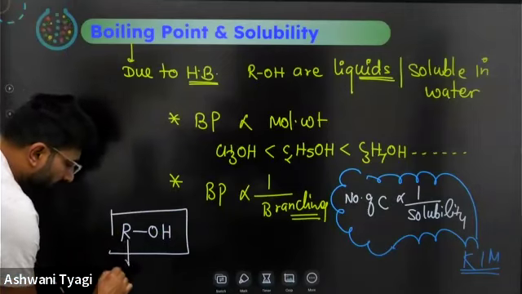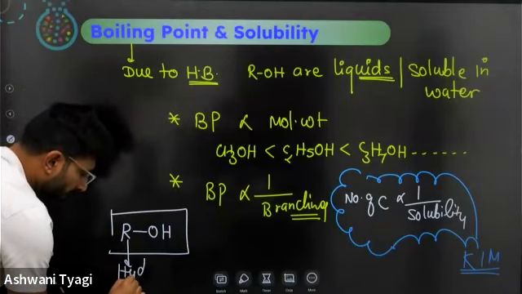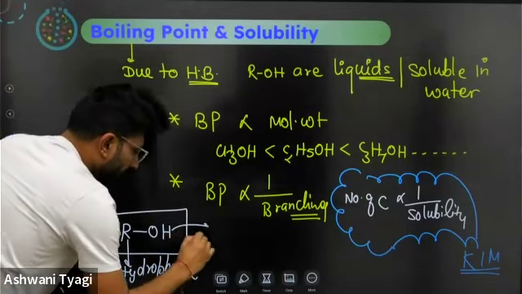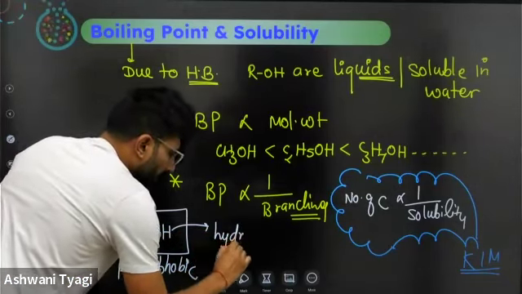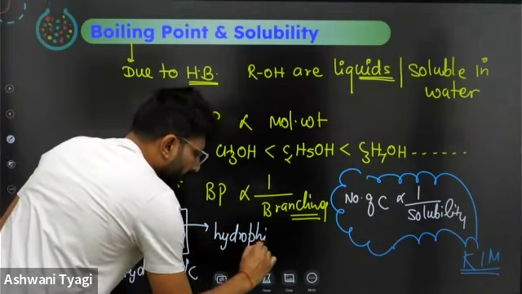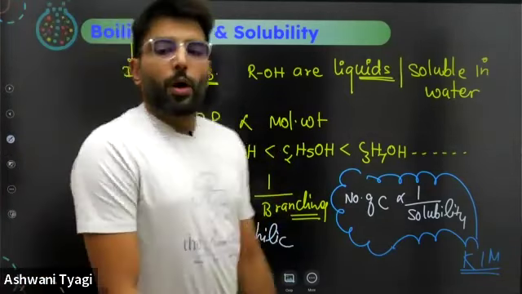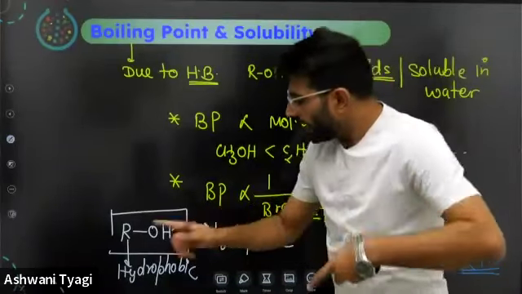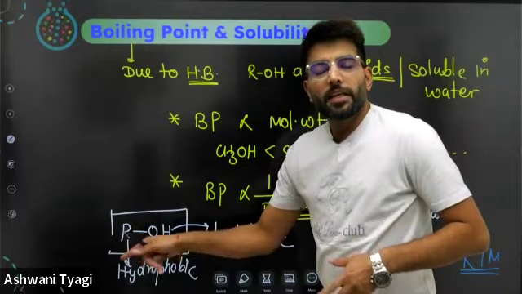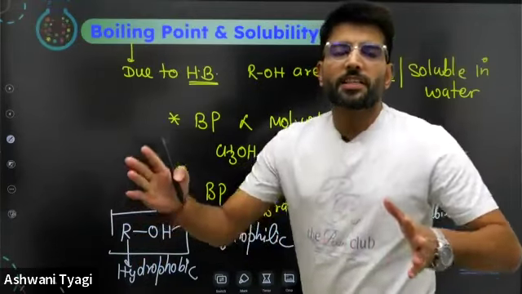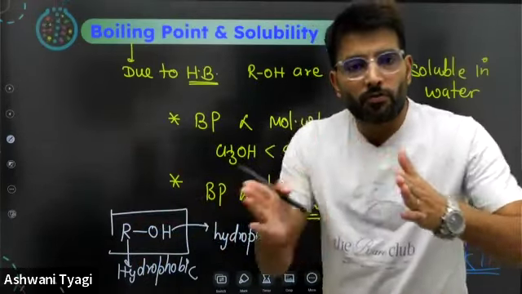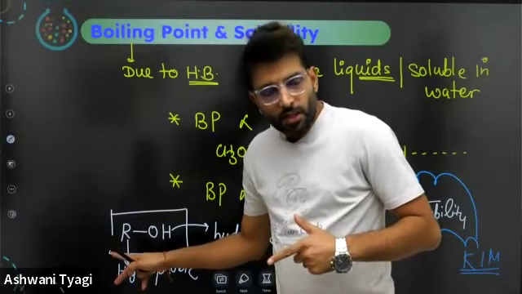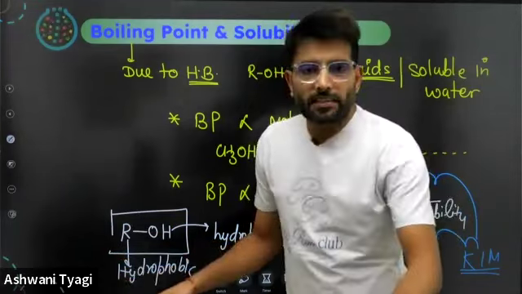ROH, if we discuss, it has a hydrophobic part and a hydrophilic part. The OH group is hydrophilic. It wants to get in touch with water, and R is hydrophobic. It wants to repel water as much as possible. It wants to keep away from water due to its non-polar nature, because like dissolves like, as simple as that.